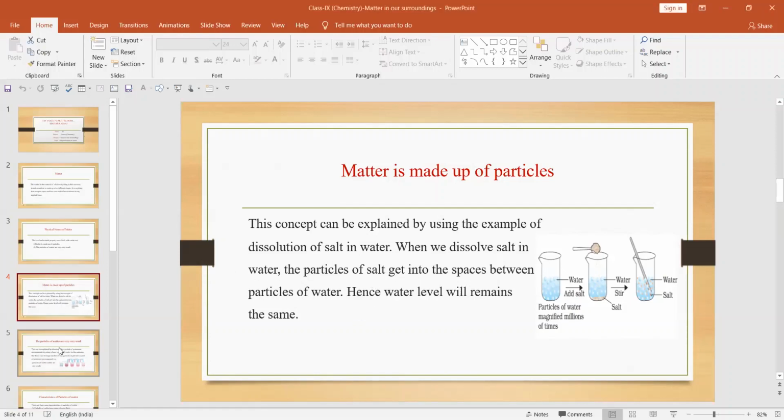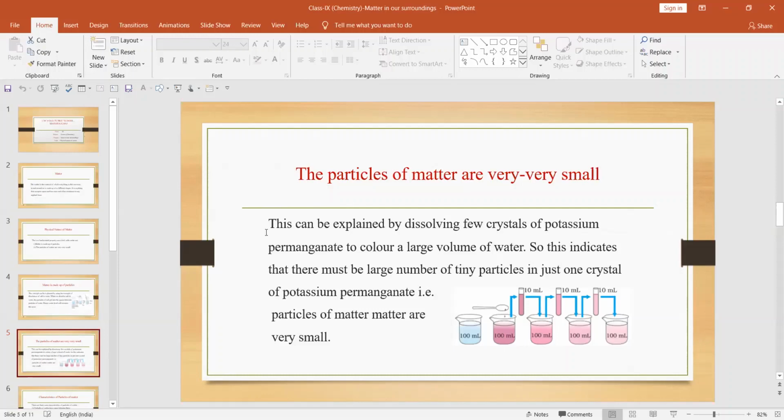Now let us see the second, particles of matter are very small. That can be explained by a second activity, using potassium permanganate crystals.